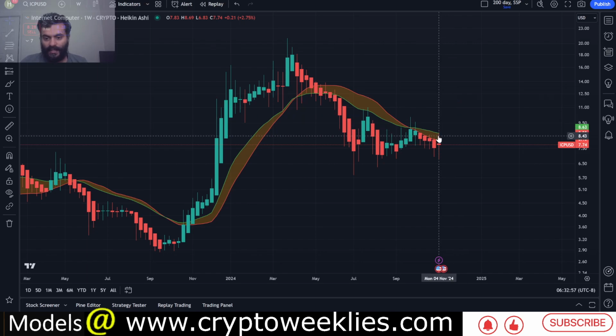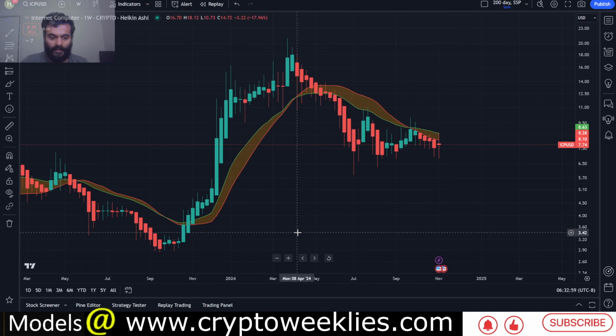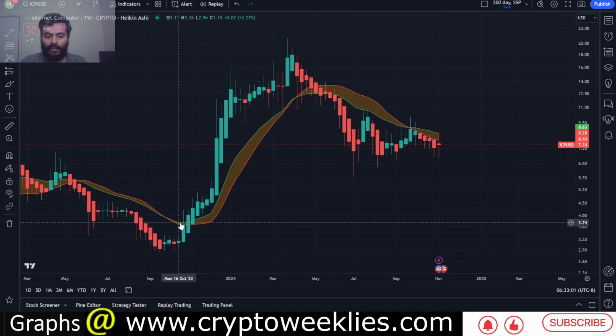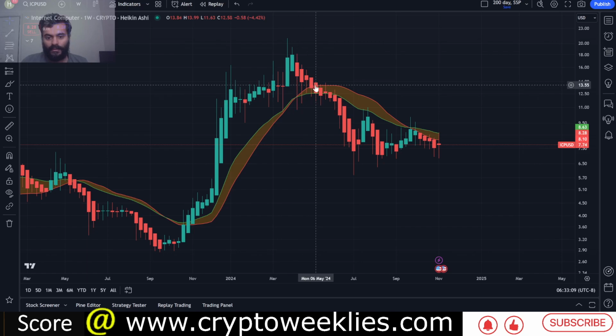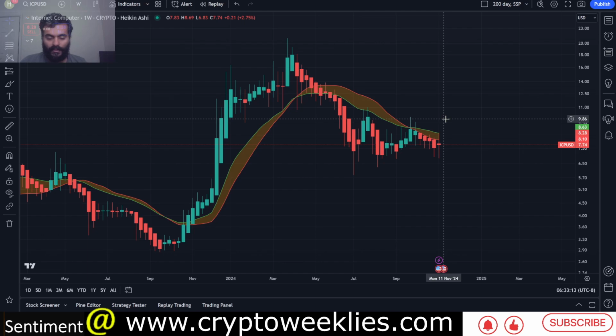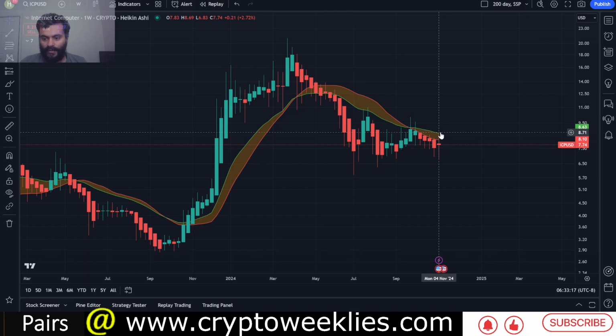If prices rally above the bull market support band like they did back in early October of 2023, that was a harbinger for decent rallies between October and about May of 2024. So that is one key level to watch for ICP, if the prices rally week over week above this $8.30 level.